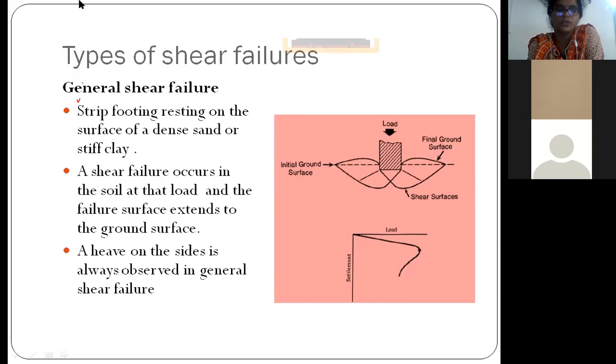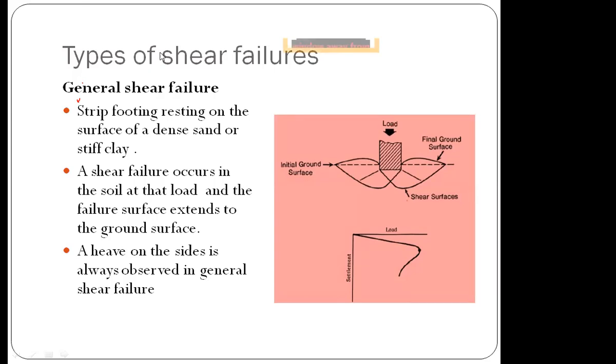So try to imagine this one. Whenever there is some sudden loading on the soil, if the soil fails because of that, since there is loading at the center, or there is a structure, there is a chance that failed soil forms around that structure. That is called general shear failure.